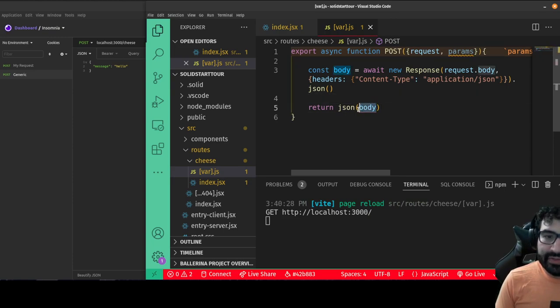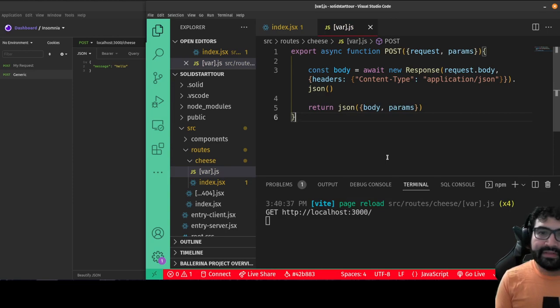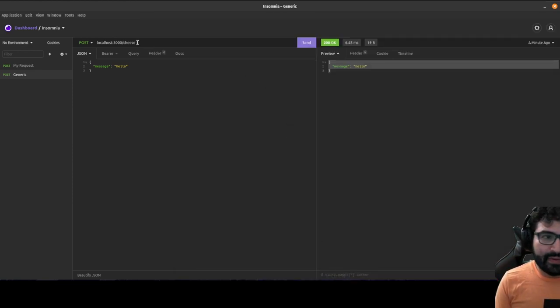Now I'll make the return an object, and we'll put params in here too, so you can see body and params. But yeah, now if I go to here and I say /cheese/gouda,